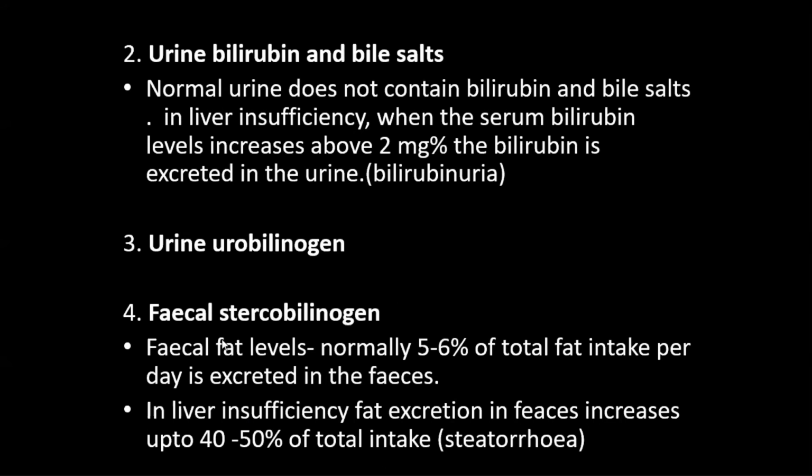Fecal stercobilinogen: stercobilin gives the color of the stool. If there is more urobilinogen or stercobilinogen, it gives a dark color to the feces. If the color of the stool is pale or chalky, then you can conclude that there is insufficiency of the liver, or liver function is not well.